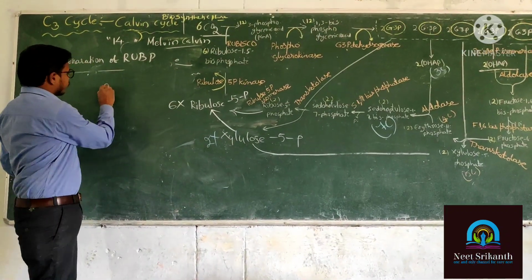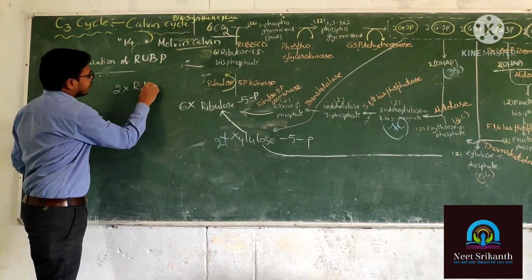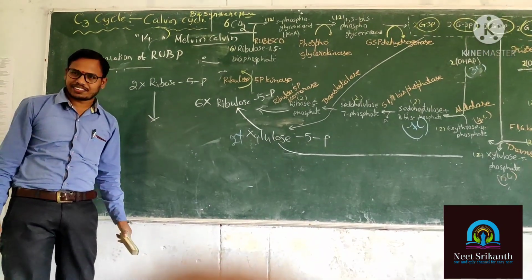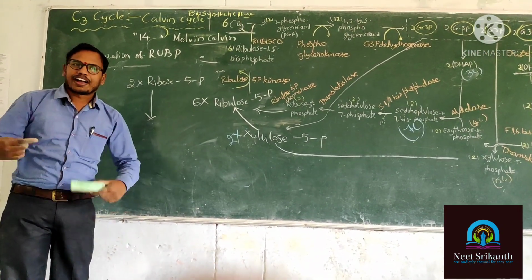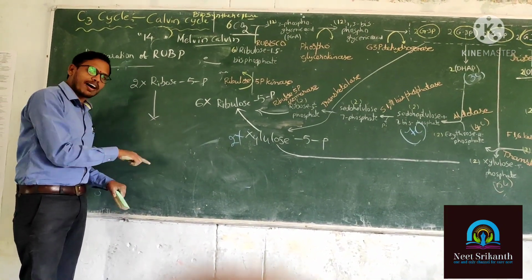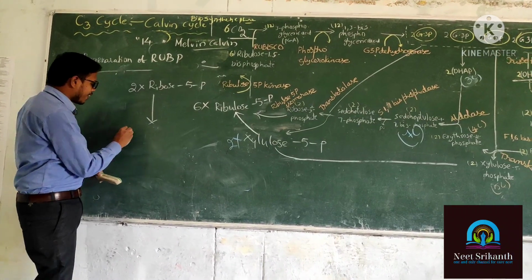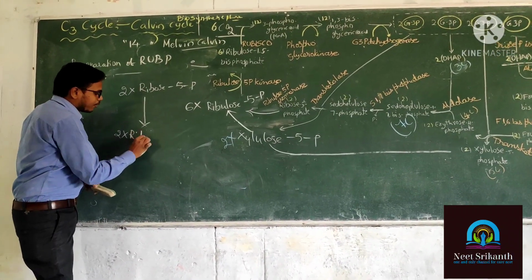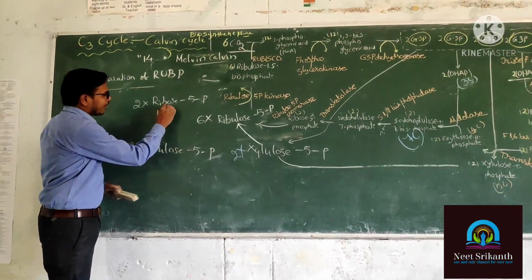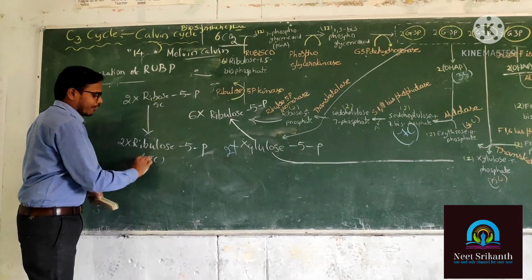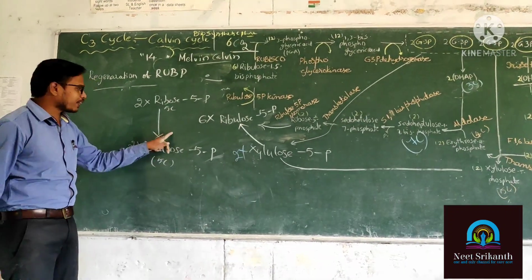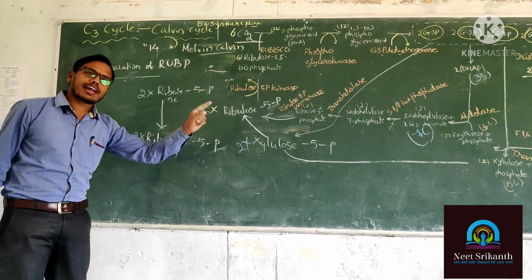Here, listen. 2 molecules of ribose 5-phosphate are participating in isomerization. That means they also turn into their isomer. What is the isomer? Here, ribulose 5-phosphate. Both have 5 carbons. Both are called isomers. That's why the reaction type is isomerization.